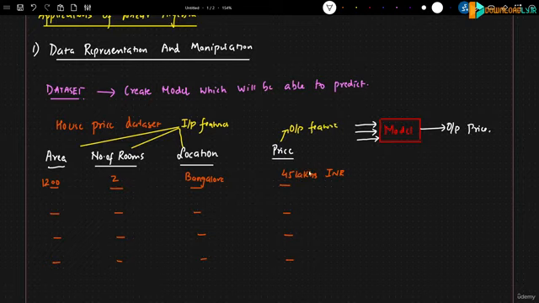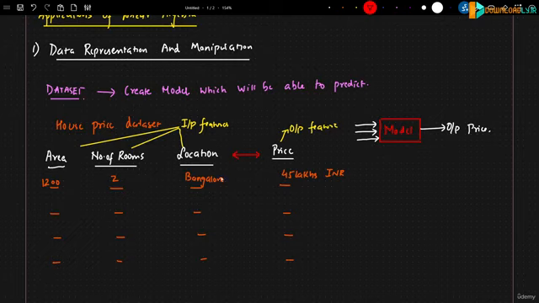Now understand, as human beings, because our brains are so well trained, we know that if the area of the house is more, if the number of rooms is more, and the location is in a tier 1 city, obviously the price is going to go high. But if we are training a model completely from scratch, the model does not understand any of these features, like area or number of rooms or location. All it understands is numbers, and how all these input features relate to the price. It needs to really understand that.